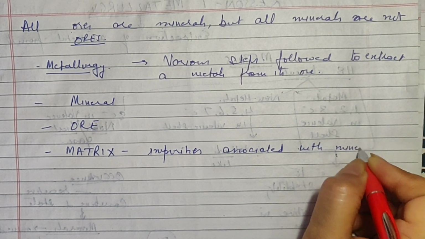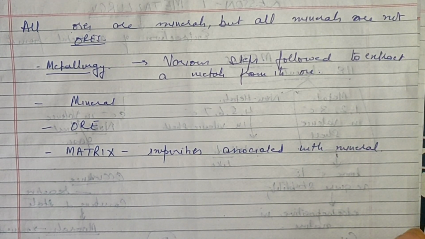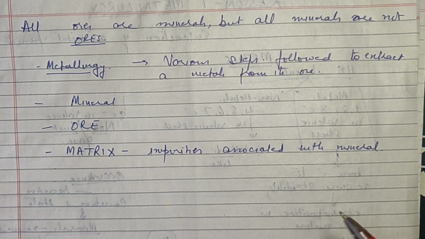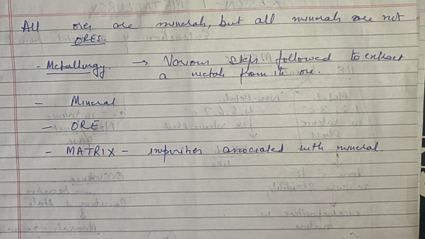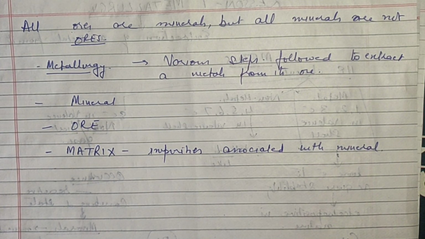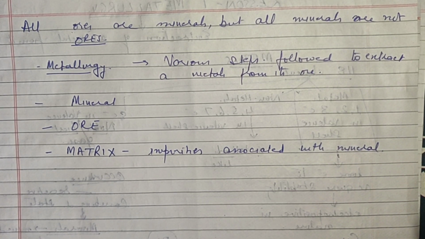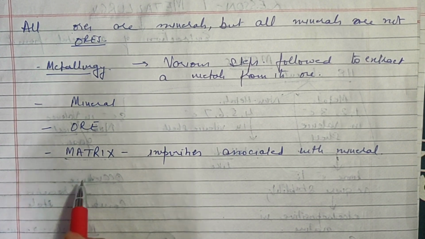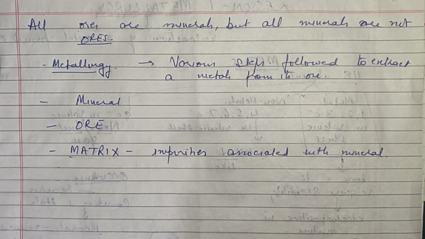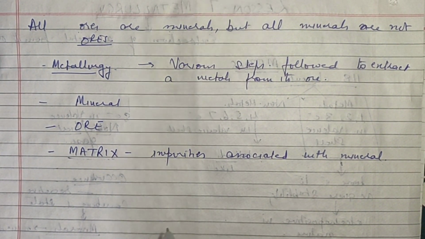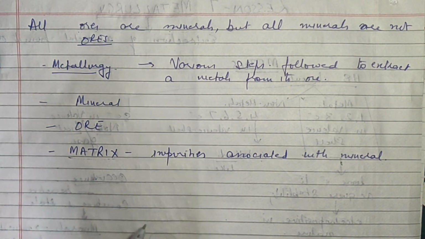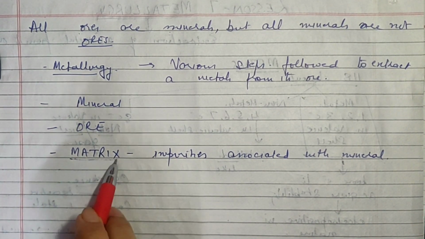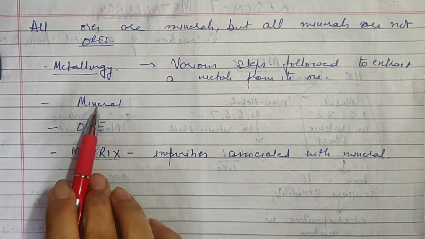See, when you are digging out something from the earth, a lot of impurities like sand, mud, twigs of the branches, dried up leaves, there are so many other things which come out with it. All of them are collectively referred to as matrix. So when you are digging out a mineral from the earth, except the mineral, whatever else is present with it is known as matrix. Now this matrix has to be removed, obviously, then you will get the mineral.